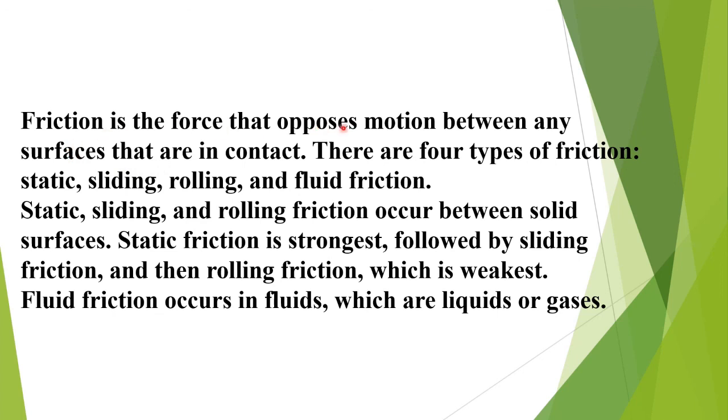Friction is the force that opposes motion between any surfaces that are in contact. There are four types of friction: static, sliding, rolling and fluid friction. Static, sliding and rolling friction occur between solid surfaces. Static friction is strongest, followed by sliding friction and then rolling friction. Which is the weakest one? Fluid friction occurs in fluids, which are liquids and gases.